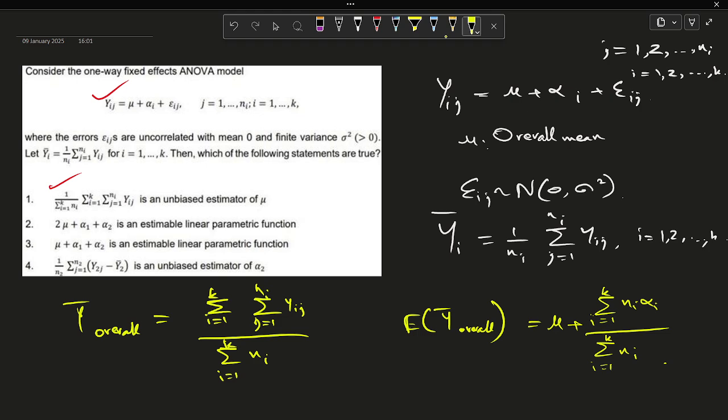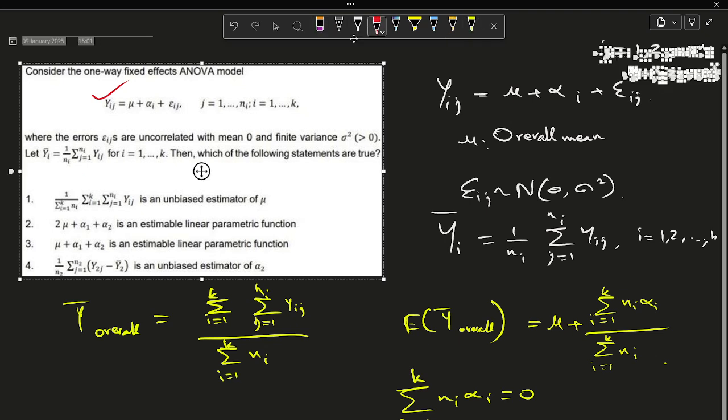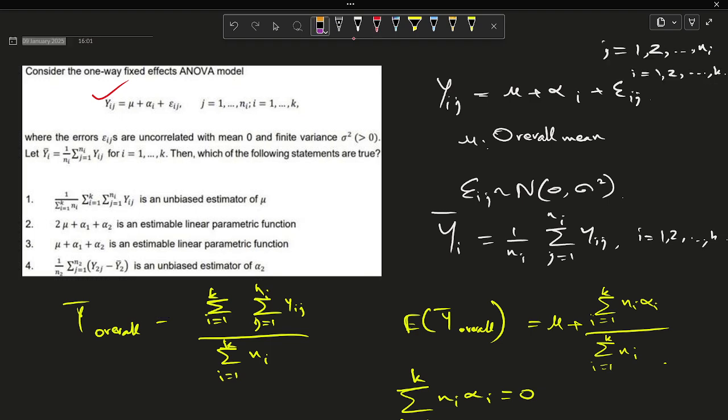Now under the constraint that summation i equals 1 to k ni alpha i equals 0, the sum to zero constraint for group effects, the estimator is unbiased for mu. So our option A is a correct statement of this question. We can mark it as a true option. Okay, so now we have to think about our option 2.